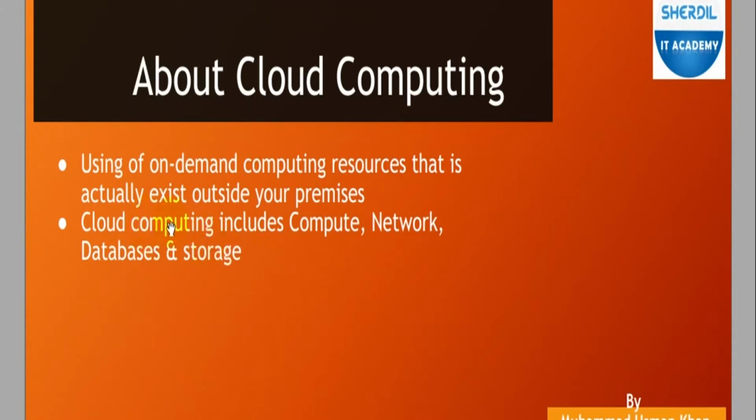So cloud computing basics includes the basic components, which include compute, networks, databases, and storage. These are the four normal physical components we normally use to make a cloud computing infrastructure. So any service which you will see later in this course belongs to one of these services: compute, network, databases, and storage. Nothing else.